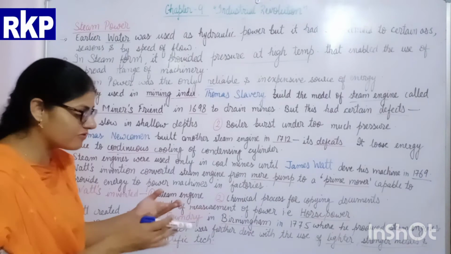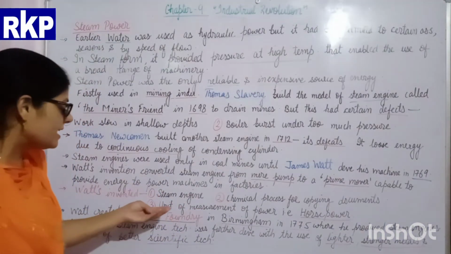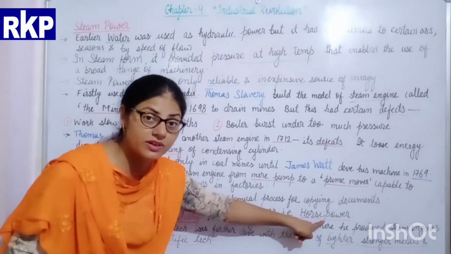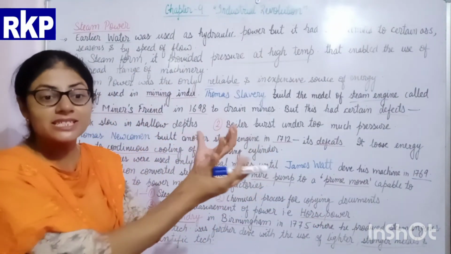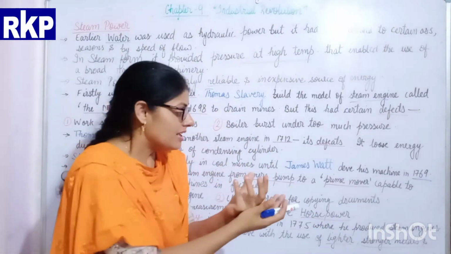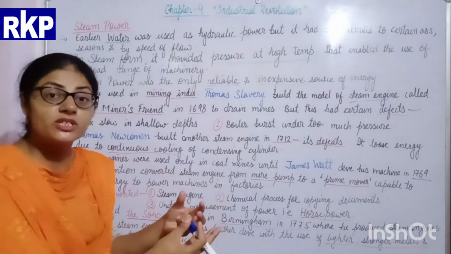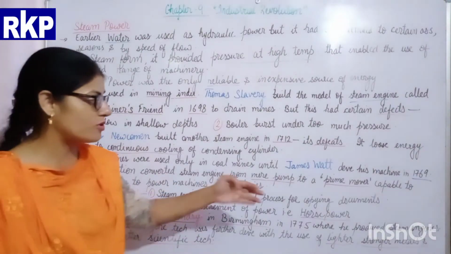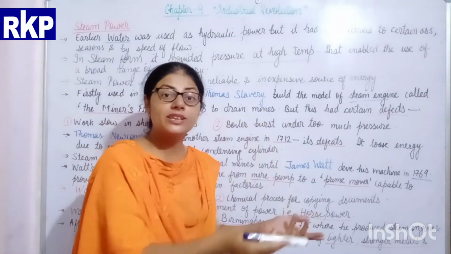And the third, which you are familiar with, is the unit of measurement of power, that is horsepower. It means how to measure this power, this energy. This unit of measurement was also invented by James Watt, and on his name the Watt unit is given.